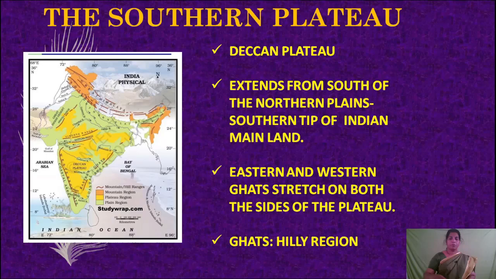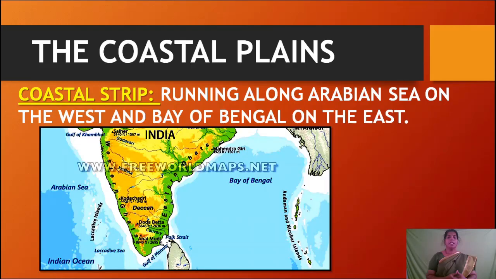The next physical division is the coastal plains. Children, do you know what is a coast? A coast is a place near the sea. समुद्र के किनारे को coast बोलते हैं. See the map. You can see some strip that is green in color. This is the coastal plain running along Arabian Sea on the west and Bay of Bengal on the east. This is Arabian Sea and this is Western Ghat. The area between Arabian Sea and Western Ghat is the western coastal plain.